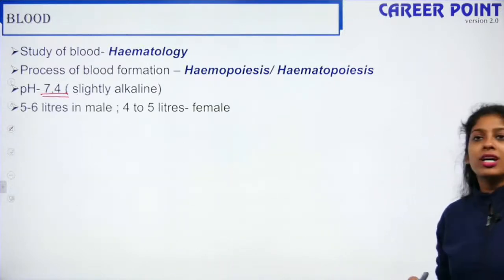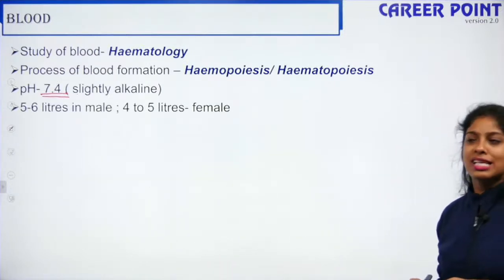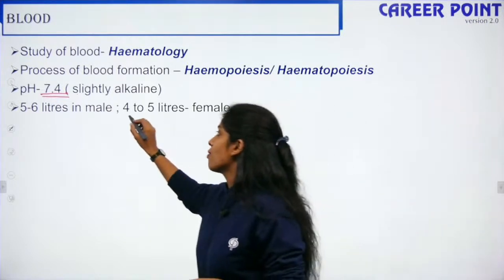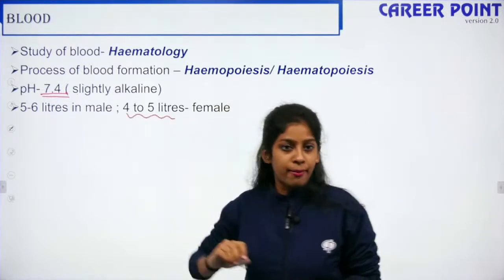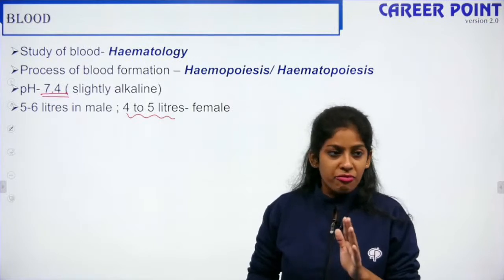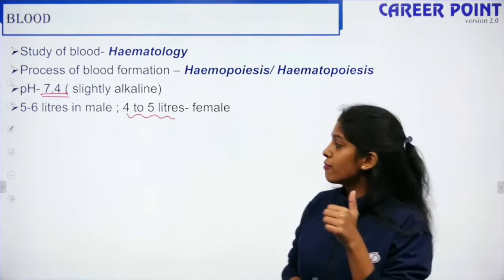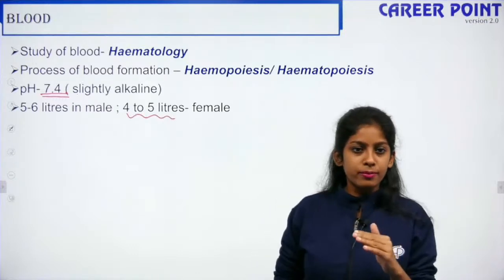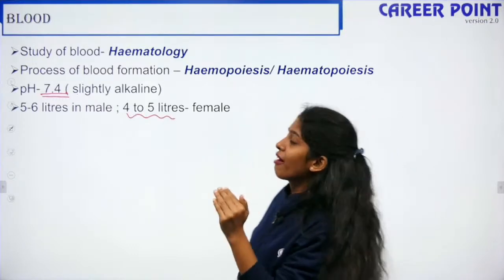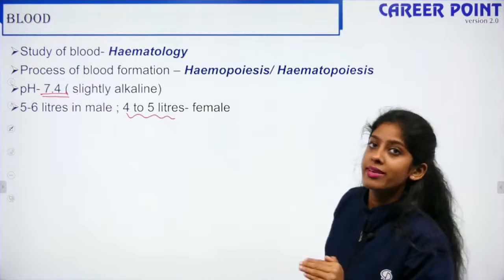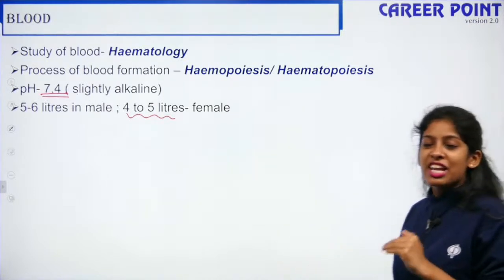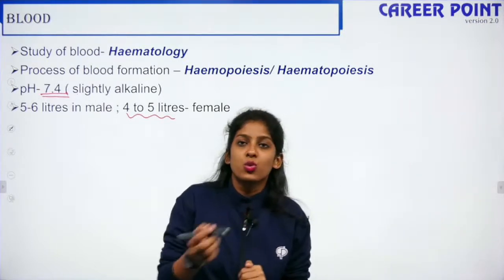So moving further, males have 5 to 6 liters of blood, whereas females have only 4 to 5 liters of blood. This is on an average, but can you tell me why males have more blood and females have on average less? So when I say males have 5 to 6 liters of blood and females have only 4 to 5 liters, can you tell me why?